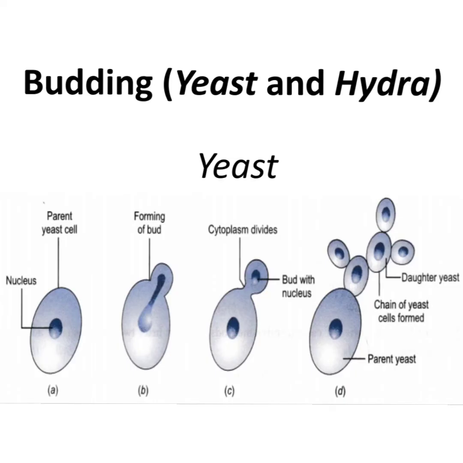Here you can see the budding in the yeast, where a small protrusion of the cytoplasm occurs. In the protrusion of the cytoplasm, the nucleus divides and separates into the protrusion, and the cytoplasm also divides. In this way, multiple buds are formed, and these buds are released, forming the daughter yeast cells.